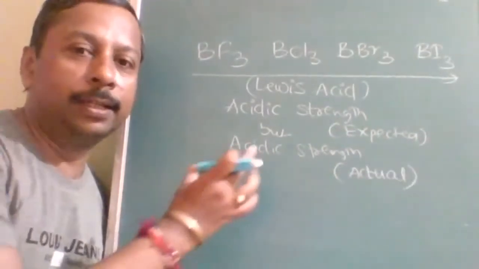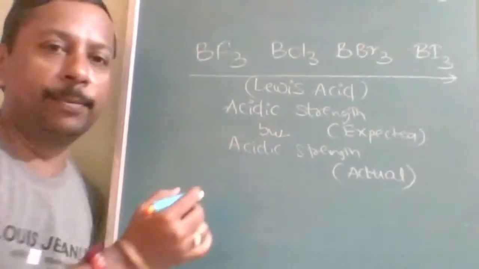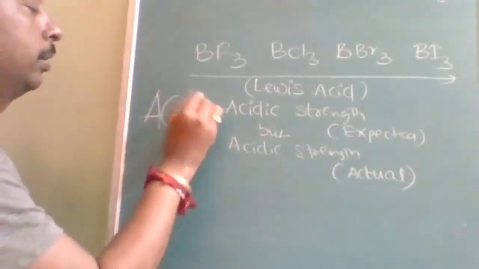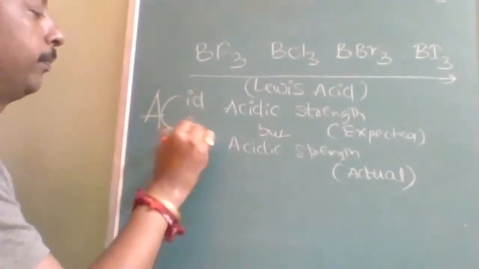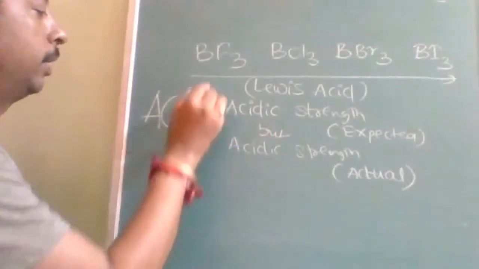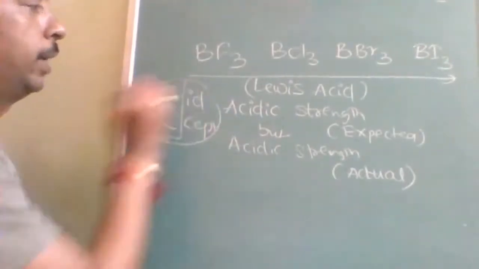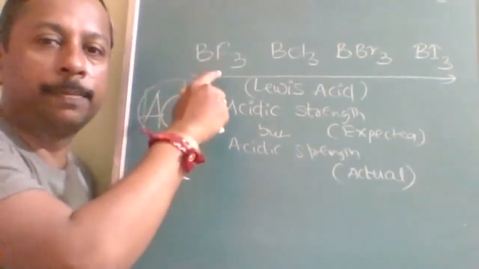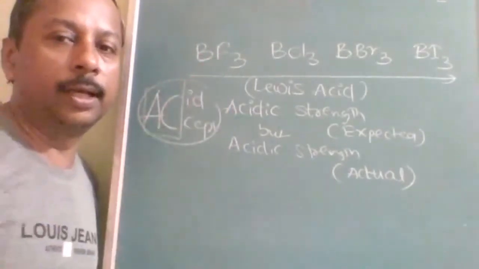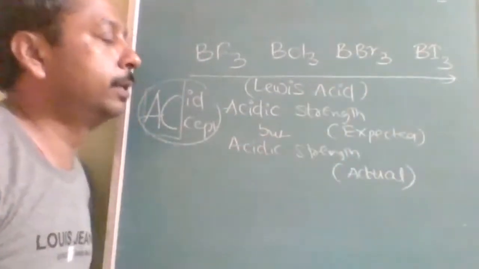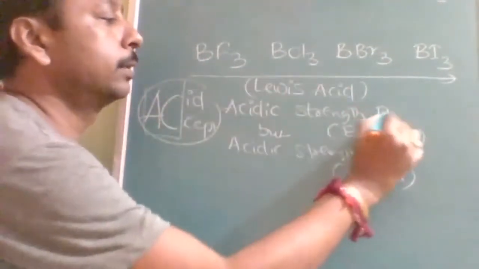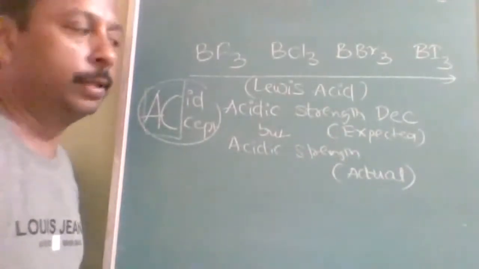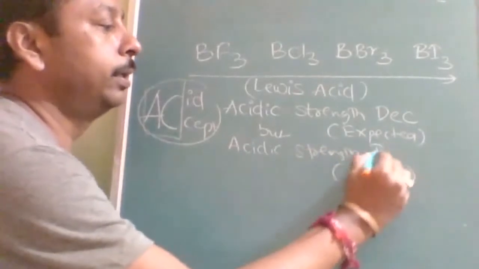Normally, what do they think Lewis acid means? As a memory technique I told you: acid accepts. So when you see fluorine, the expectation is BF3 should be a strong acid and BI3 a weak acid. Acidic strength expected is decreases. But actual is increases.